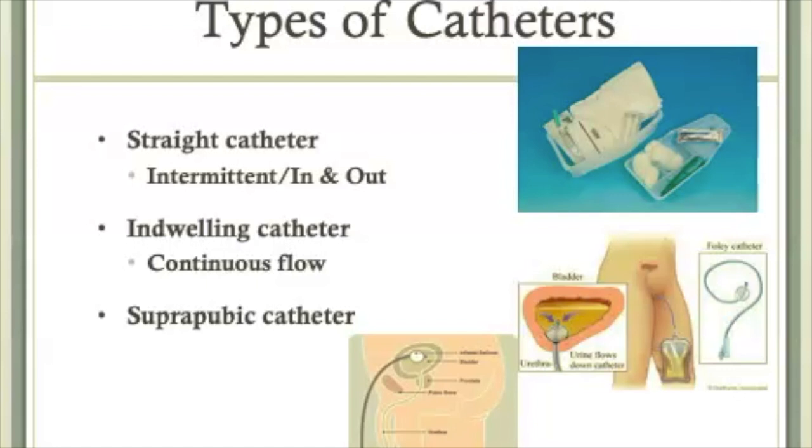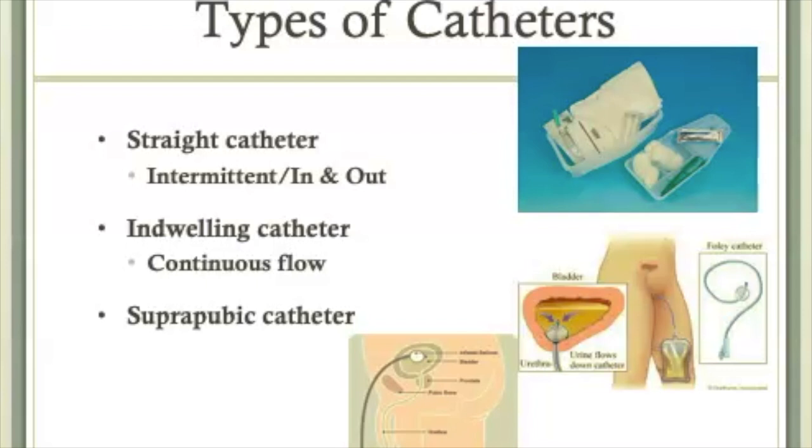You'll notice that the catheter is not attached to a long tubing or to a bag of any kind. That's because it's an in and out catheter. It is put in and then removed from the bladder immediately after draining the urine. The urine drains into that deeper plastic tray.